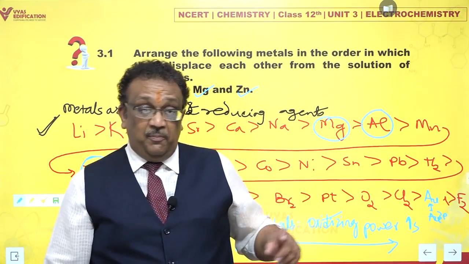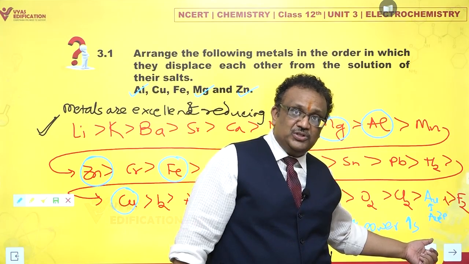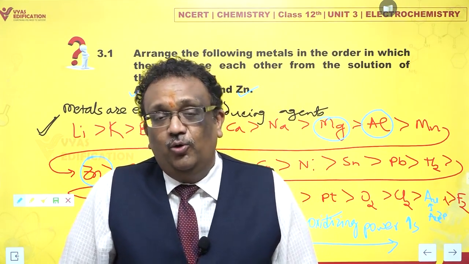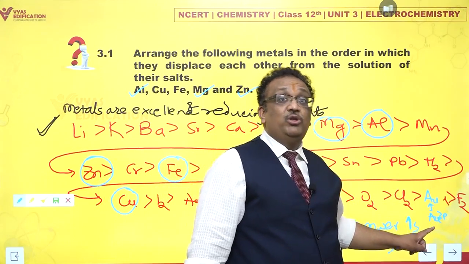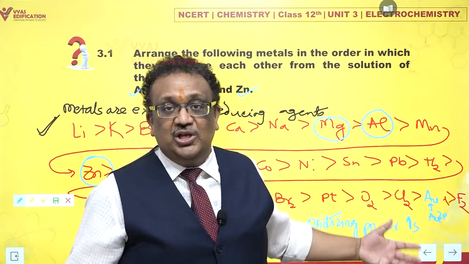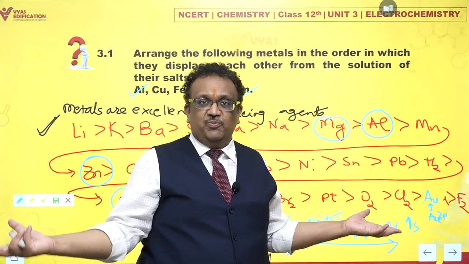So by this data you also get an idea whether gold can be easily oxidized to gold +3. The answer is no, it's a very, very poor reducing agent. Gold has absolutely no tendency to get oxidized. And in case you have gold cations, Au3+ ions, do they have a tendency to go back to gold? Yes, very much. And that is why they're called noble. Noble means that they don't like to stay as metal ions.